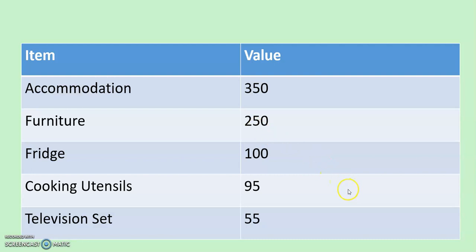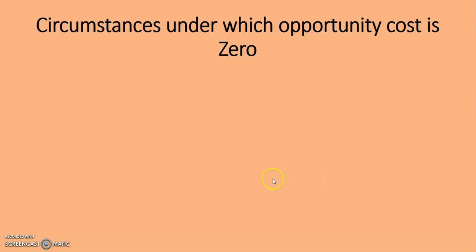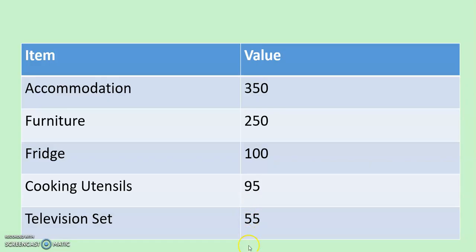Then the next one, we said it must be the one next in order of importance to the chosen item. So if, based on the 350 the married couple have, they are choosing accommodation, then should they get any additional income, the next in order of importance to the chosen item would be the furniture or the fridge.